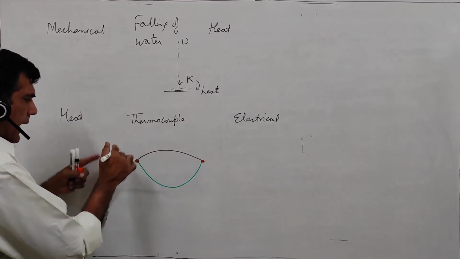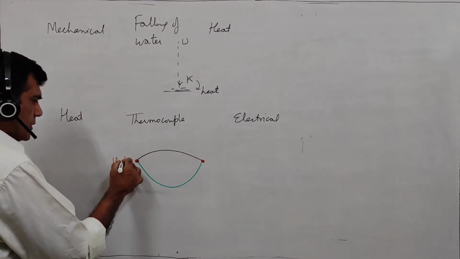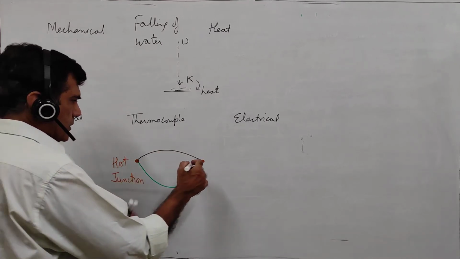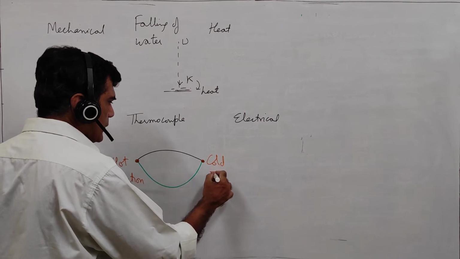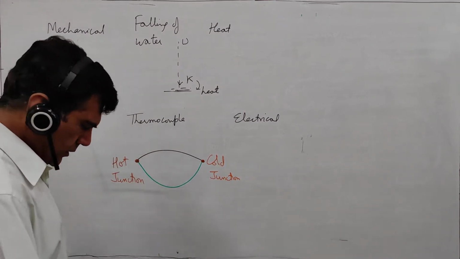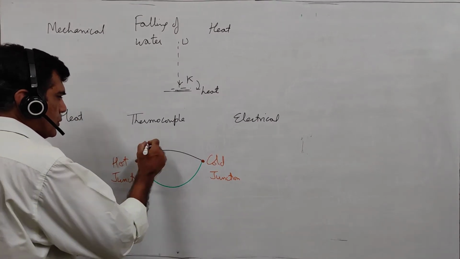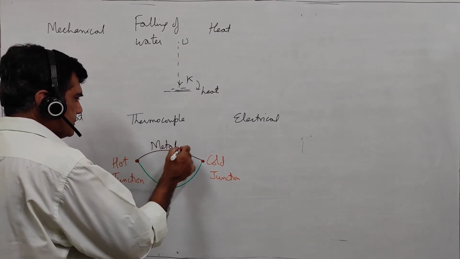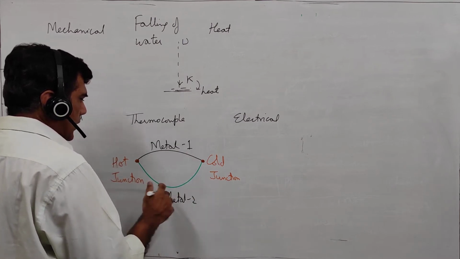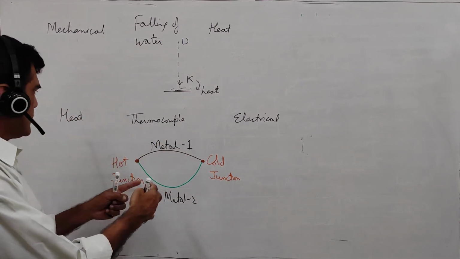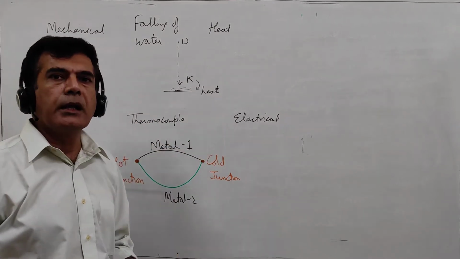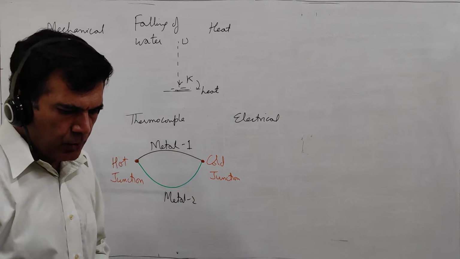One junction we keep at high temperature, so we call this the hot junction. The other junction we keep at low temperature, this is called the cold junction. So when such a system is made with metal 1 and metal 2, different metals, electricity is produced. So the heat energy, with hot and cold junction, is getting converted into the electrical energy. Okay.